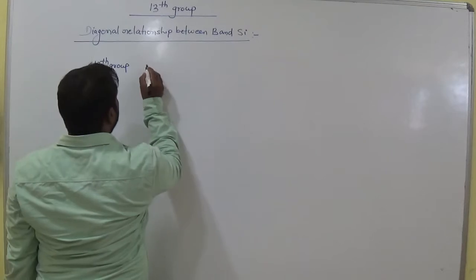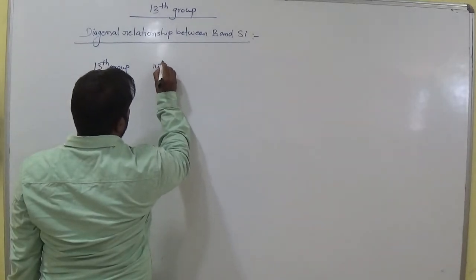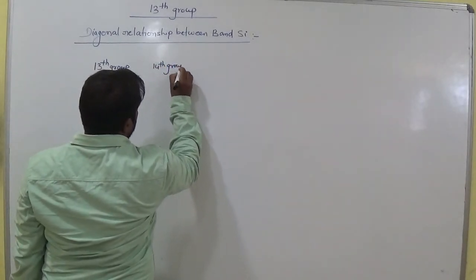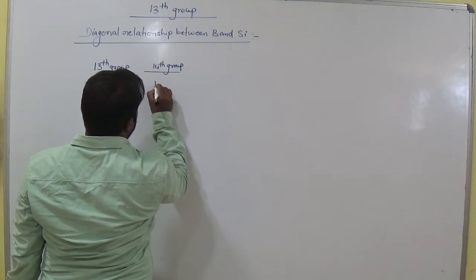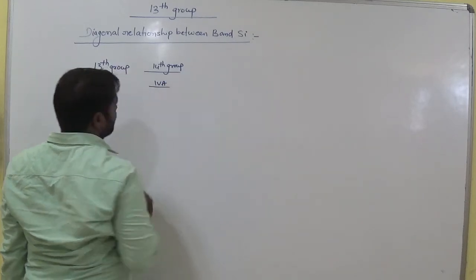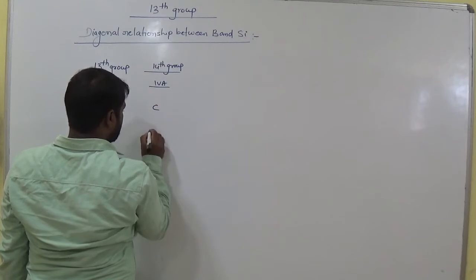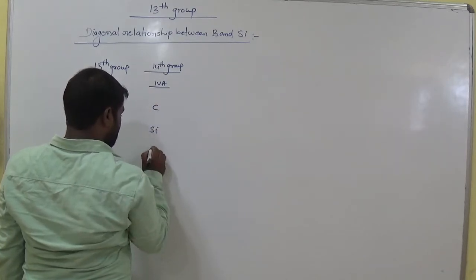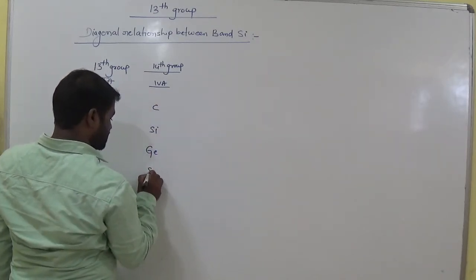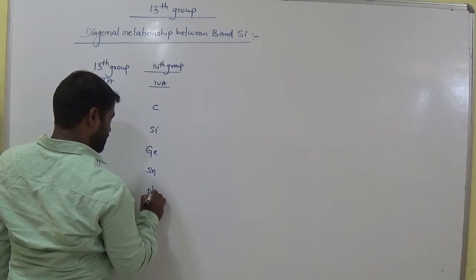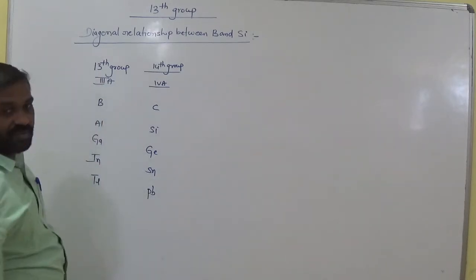What about 14th group elements? The 14th group elements are the fourth A group elements. They are carbon, silicon, germanium, tin and lead. These are called 14th group elements.